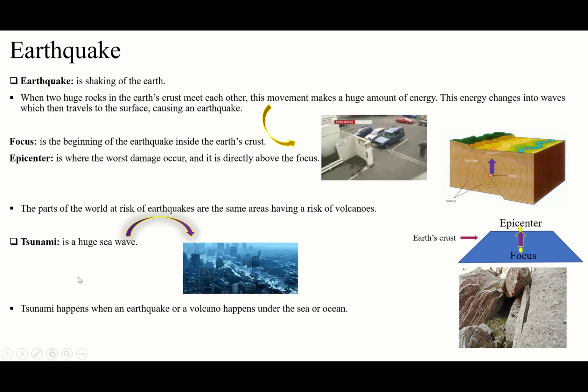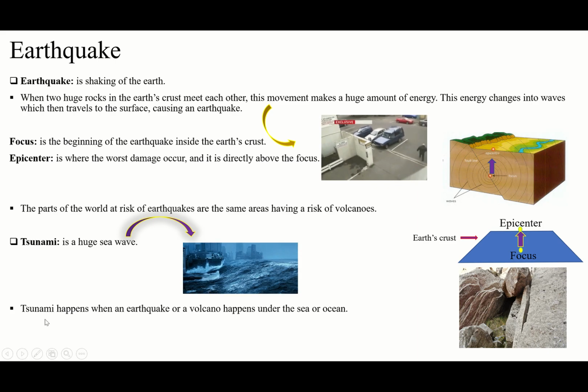And we have something else which is related to volcano and earthquake, which is tsunami. Tsunami is a huge sea wave. You see in here, the sea waves come onto the city and damage everything there. You see it's a really huge sea wave. But how does it happen? Like this. So the definition is this: tsunami is a huge sea wave, only this.